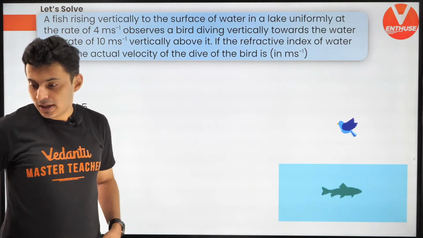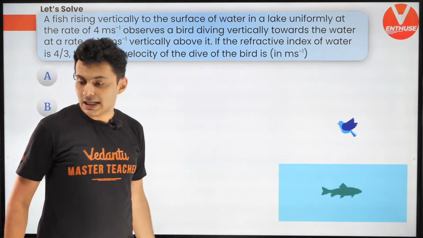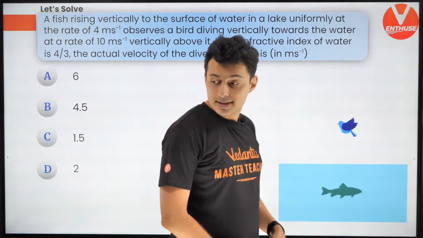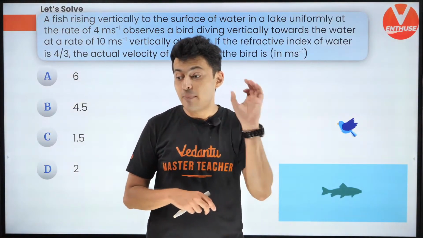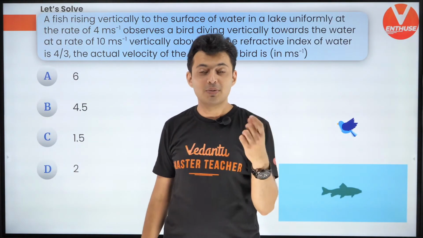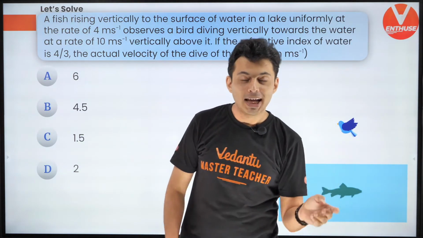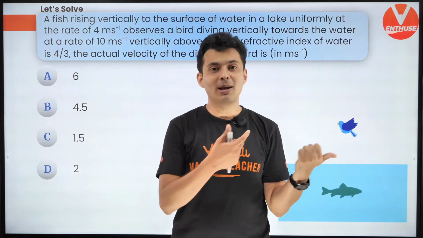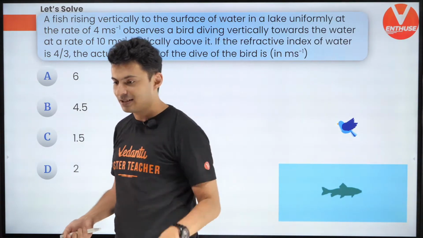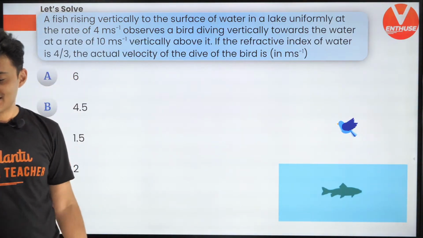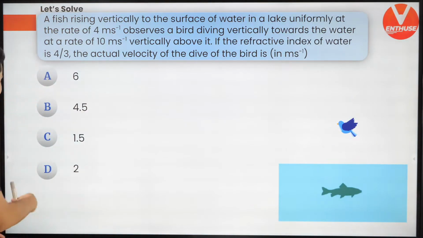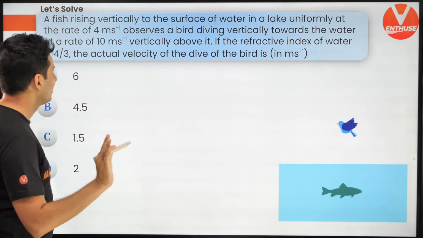Yes, actual h by mu only. Sure, that is the apparent depth. And in the previous question, what was given to you was not the actual one, it was the apparent value. So the actual depth will be mu times the apparent one. I hope that is clear. No problem, Vijay Kumar, join in. Hi Jaideep, welcome. Let's see how to solve this question.